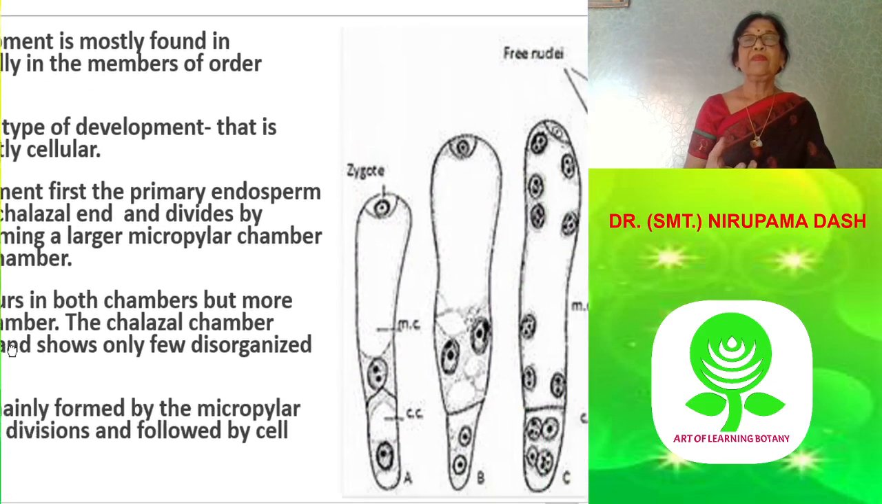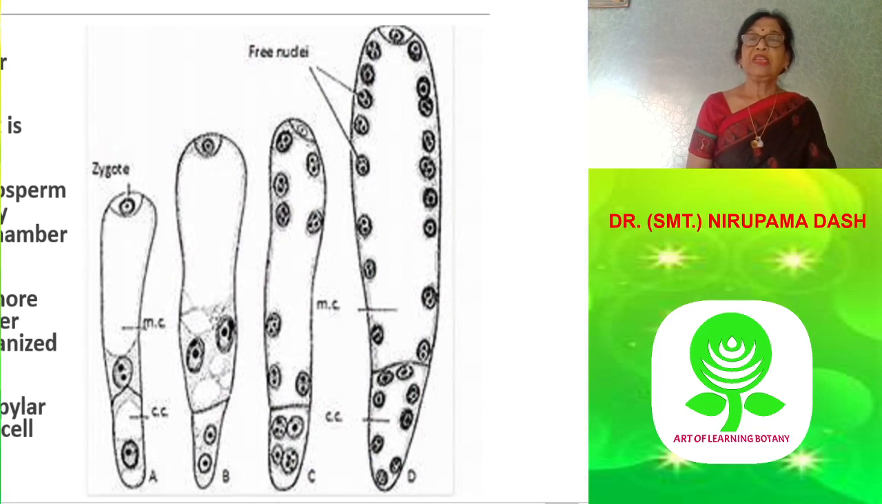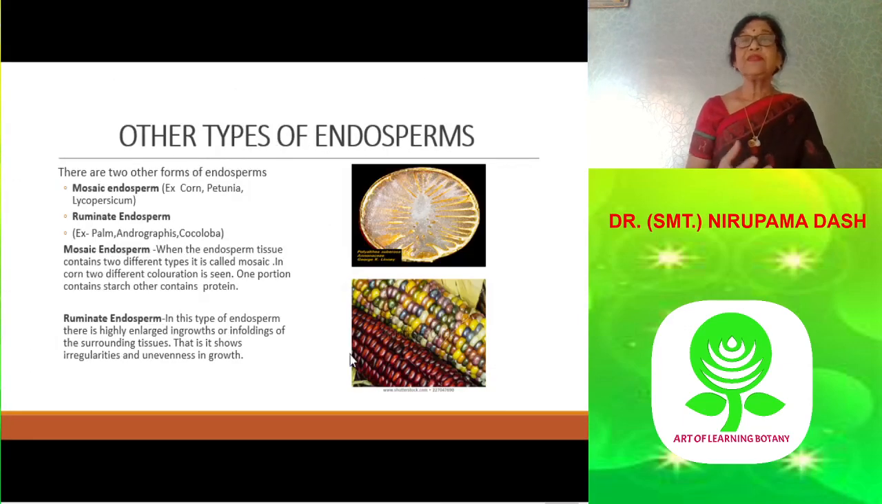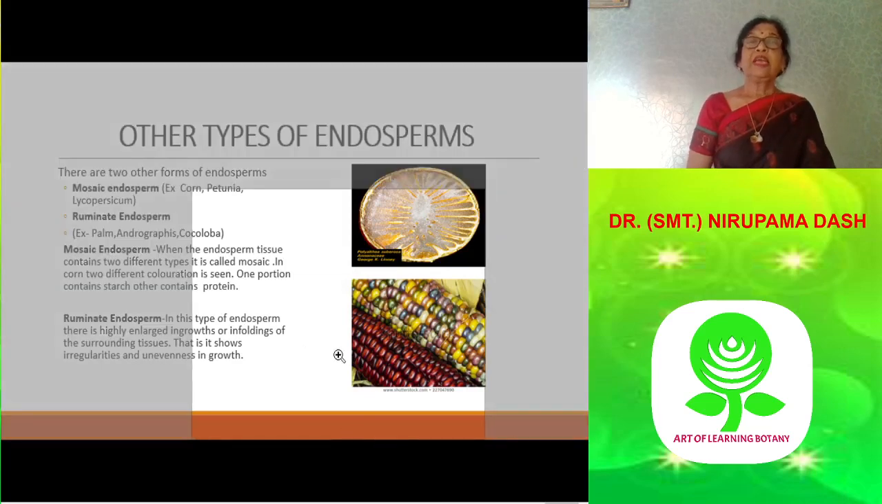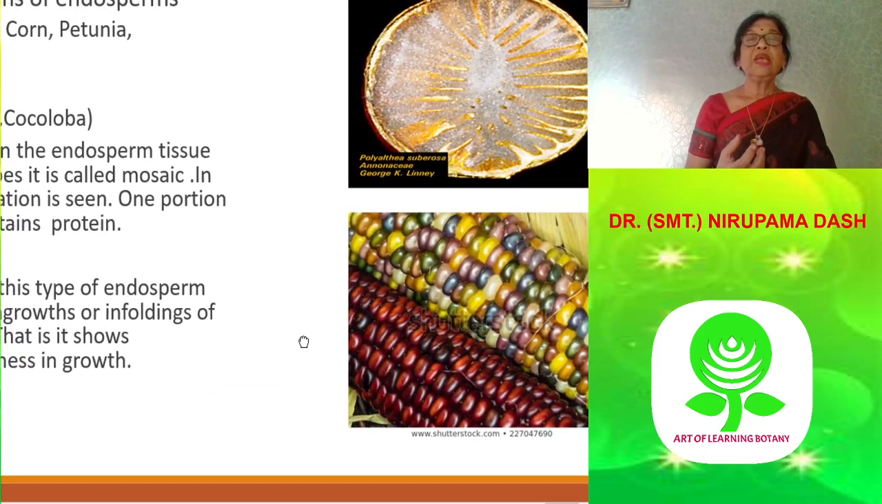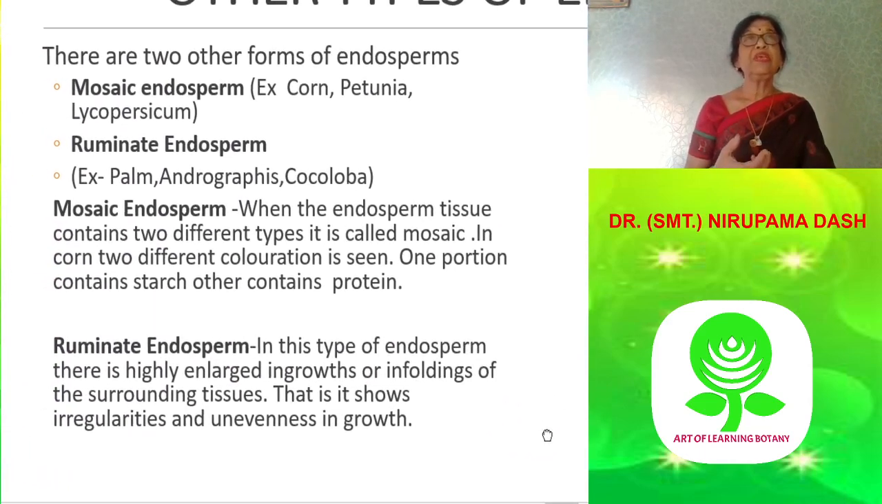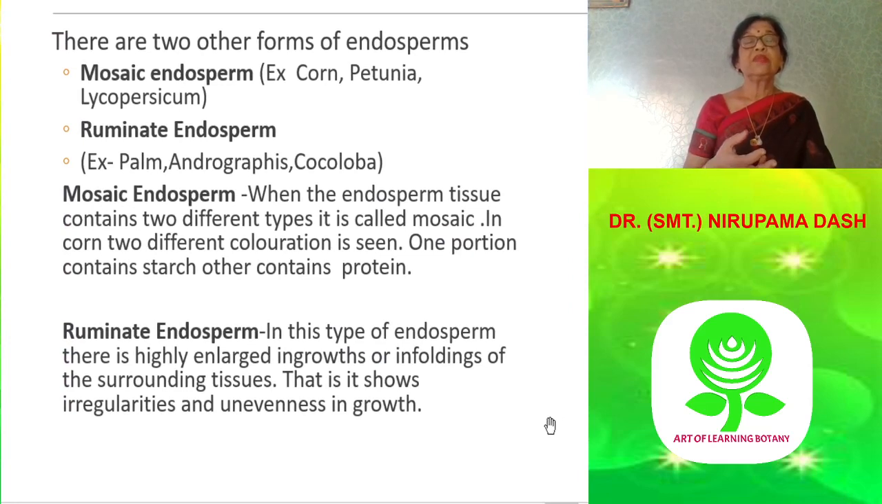And this halovial type is seen in the monocot plants. Let us come to the other types of endosperm, some special types, so to say: a mosaic type of endosperm and ruminant endosperm. In mosaic endosperm, some cells in the endosperm have different colors, and this shows a mosaic pattern, generally seen in maize.